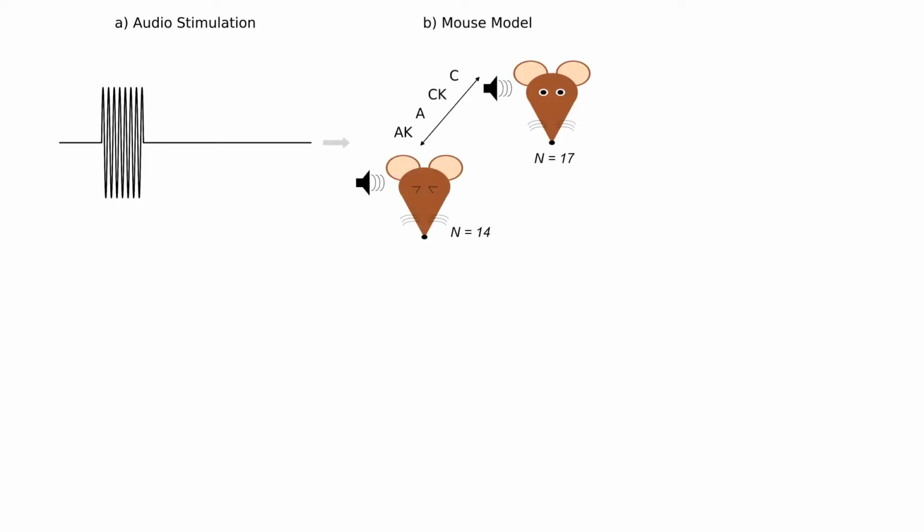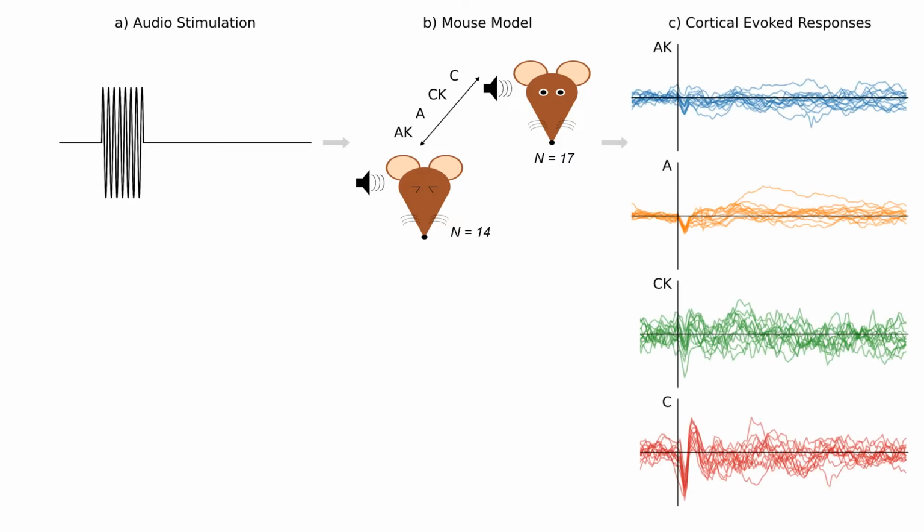The sound that you just heard was presented to two groups of laboratory mice, a conscious group containing 17 animals and a urethane anesthetized group containing 14 animals. Both groups of mice were also administered a sub-anesthetic dose of ketamine, which is known to influence the auditory response. While presenting these sounds, electrical signals were measured from above the primary auditory cortices, and from these we obtained the cortical evoked responses.